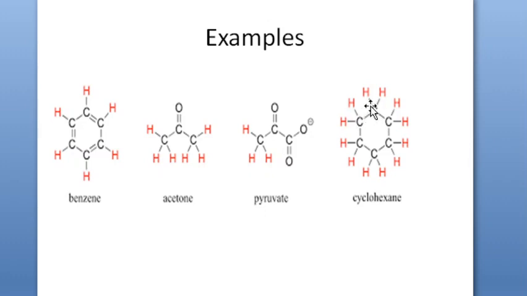How? Because the rest of the molecule is the same. So this CH2 will have the same experience as this CH2, which means all hydrogens are chemically equivalent. They have the same magnetic environment, or all are experiencing the same chemical environment.